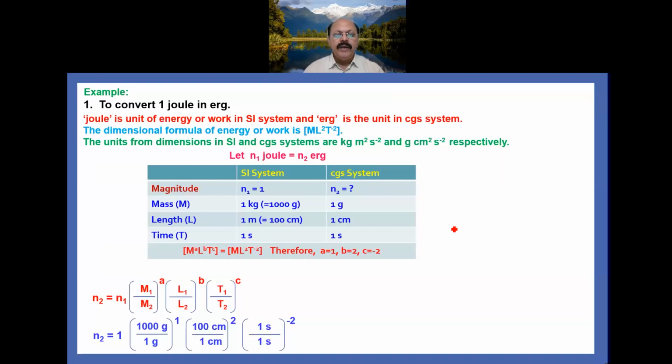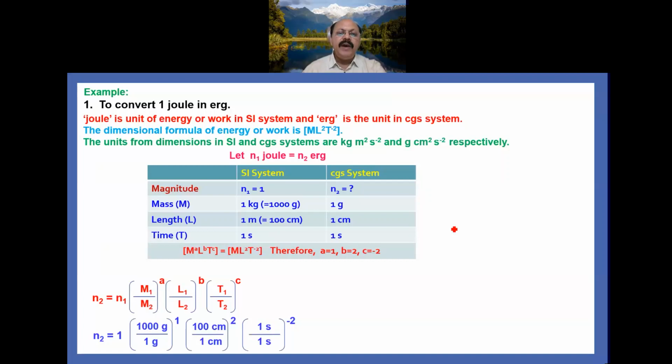So n2 equal to 1. In place of 1 kg we have to write 1000 gram divided by 1 gram, because M2 is in the CGS system, raised to the power 1, that is A equal to 1. Then 100 centimeter, which is 1 meter, divided by 1 centimeter raised to the power 2, because B equal to 2. Now C equal to minus 2. Therefore, time is 1 second in the SI system as well as in the CGS system. So 1 second upon 1 second.